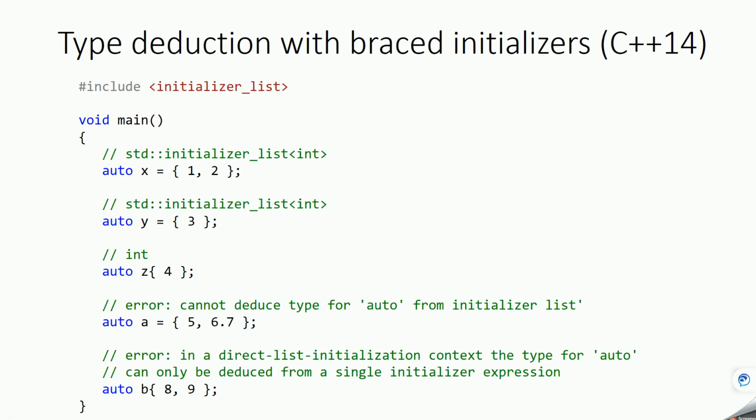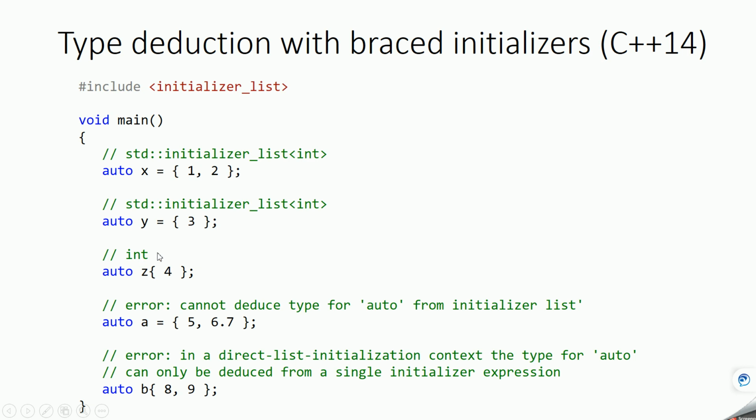Now there are some more concepts used in C++14. In this example, if you assign a value like this, auto will determine x as an initializer list, and we'll learn about initializer list in future videos. In the same way, if you assign just one value, it will also be an initializer list.